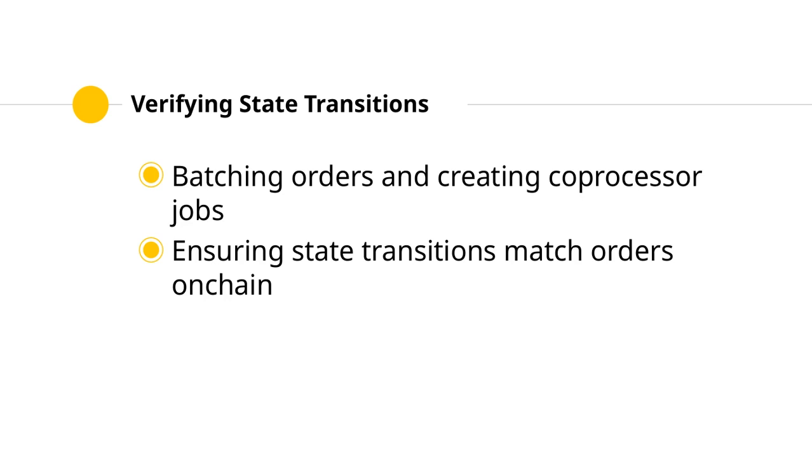The server batches orders and creates a coprocessor job to run the batch against the state transition program to match orders. InfinityVM posts these results on-chain, guaranteeing the state of the CLOB. Verifying parties can audit the state transitions by checking the order book and commitments. If a faulty state transition is detected, it can be challenged, leading to the removal of fraudulent state transitions. This trustless and performant CLOB implementation improves upon previous designs.